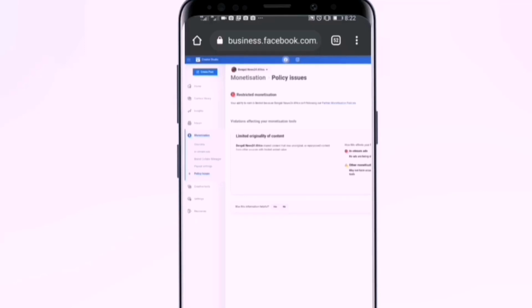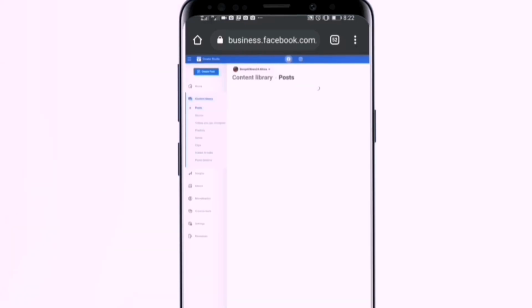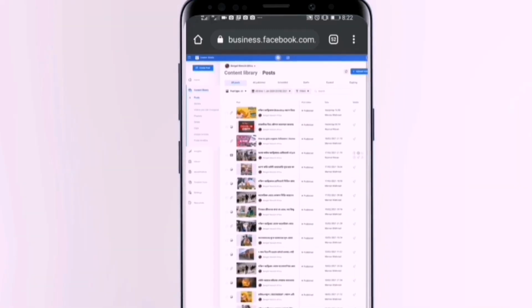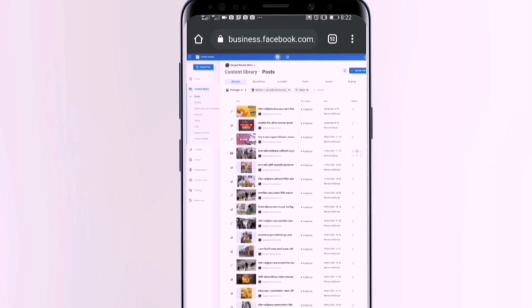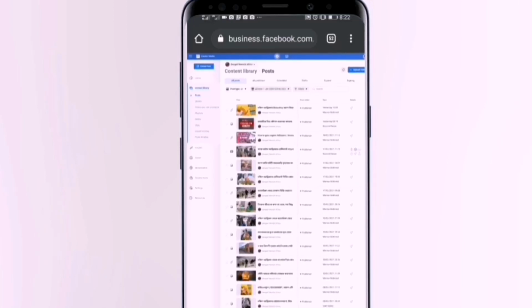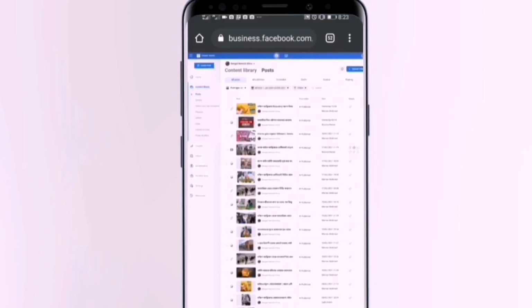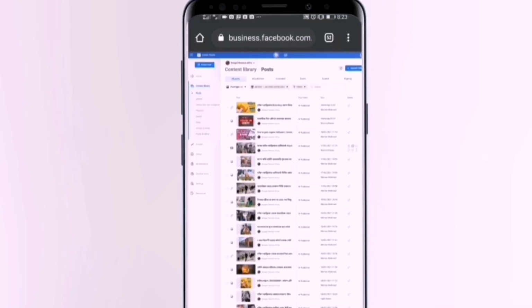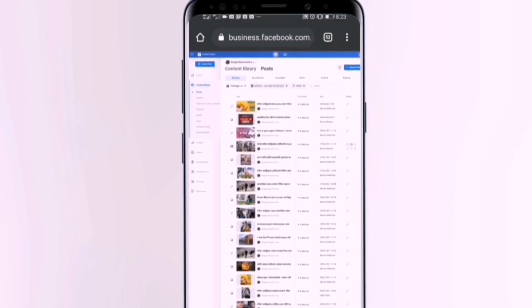So how are you going to get monetization back? You see here content library, you can just click here. If you click the content library, you will see an interface like this. You must find out from here which ones are the copyright content you were using from other sources. If you see the copyright content here, you can just delete your copyright content from here. When you delete your copyright content, the Facebook team is going to review your page, and if you are eligible, they give you monetization back.